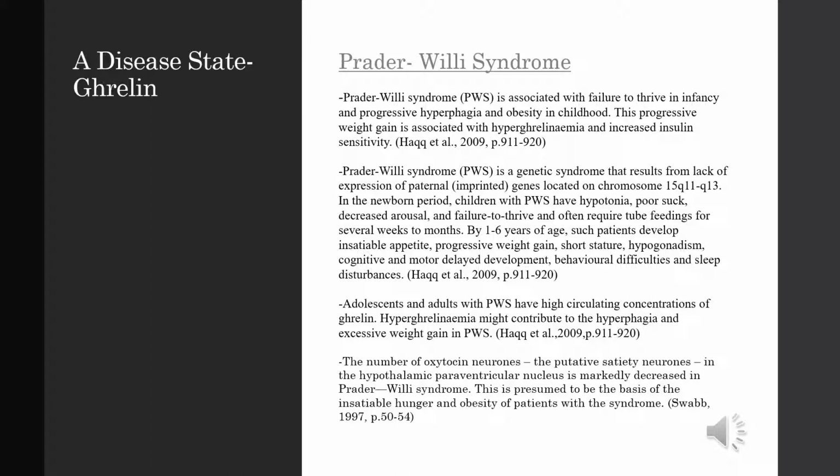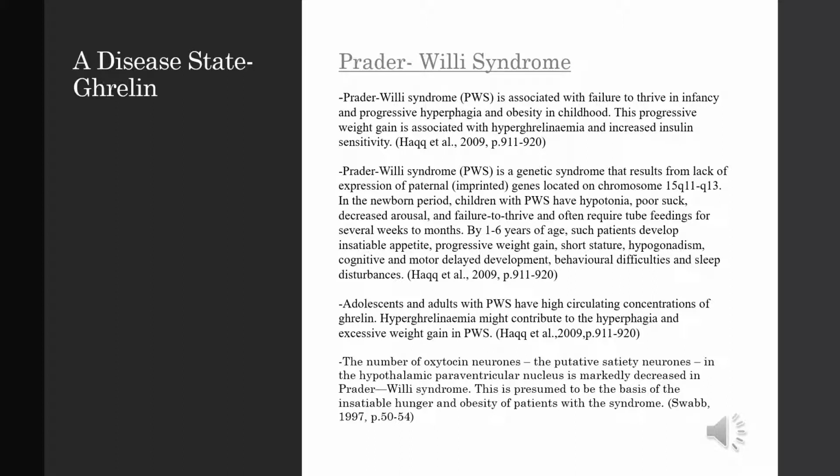PWS is a genetic syndrome that results from lack of expression of paternal genes located on chromosome 15, q11 to q13. In the newborn period, children with PWS have hypotonia, poor suck, decreased arousal and failure to thrive, and often require tube feedings for several weeks to months.